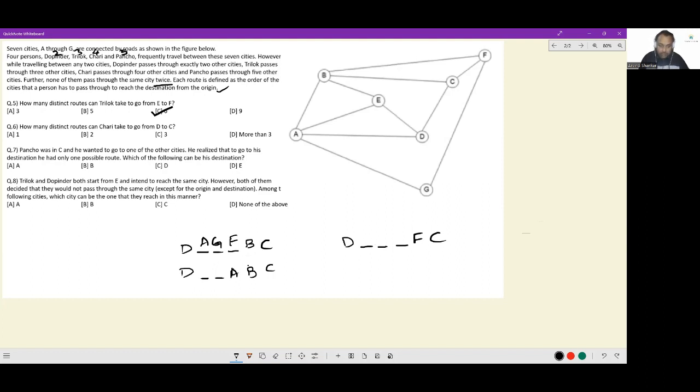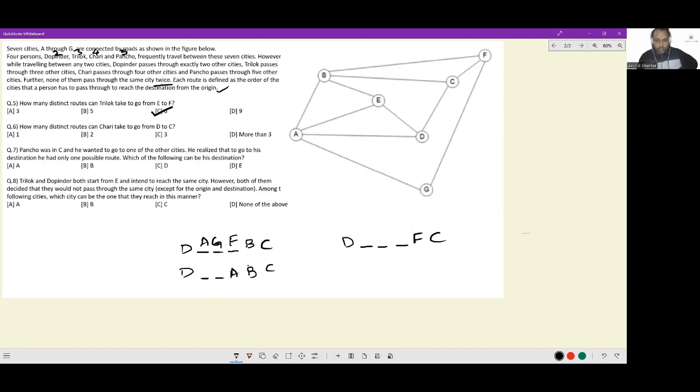E has been left out. Okay. In this case, is there a way for me to get to A without visiting? I can get to A from G, but I can't go from D to G. I can get to A from E, but in order to get from D to E in two steps, I would have to go D C. There is no way for me to D A E. I can't get to C.